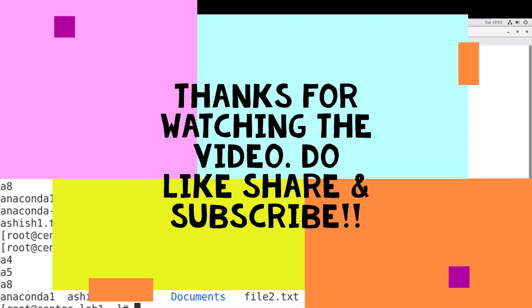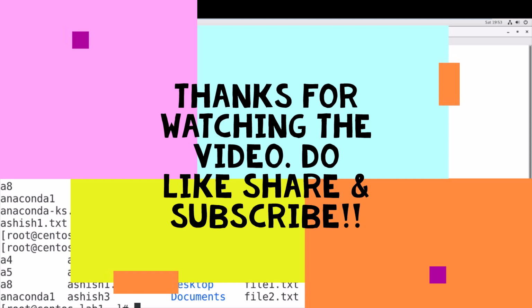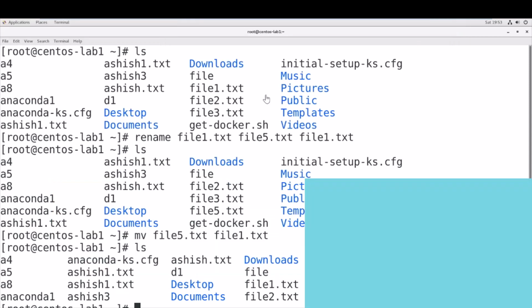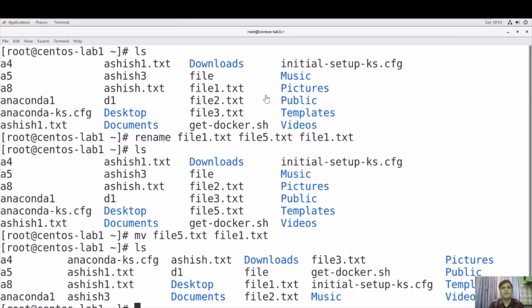Friends, we have done a lot of concepts like how to delete files and directories, how to copy a file, how to move a file, how to rename a file. In the next video, we will see user and group management, in which we will create users and groups, and we will modify those groups and users as well.